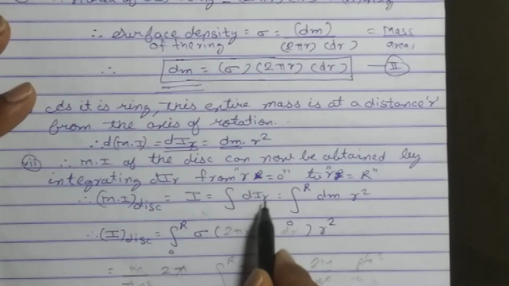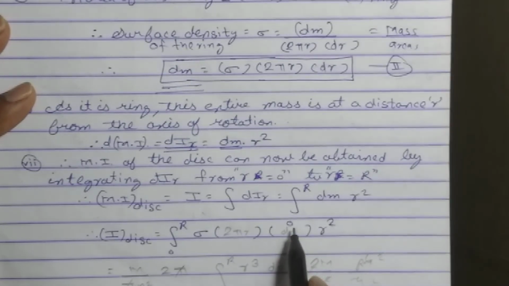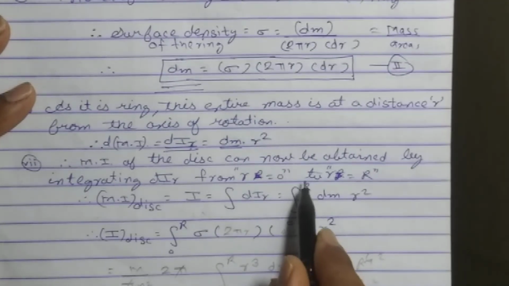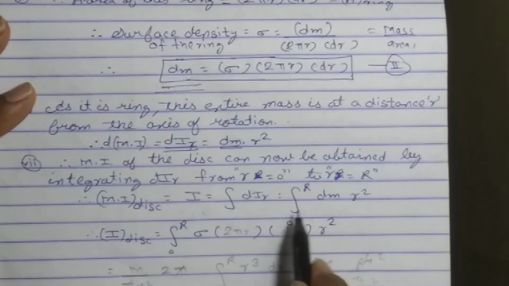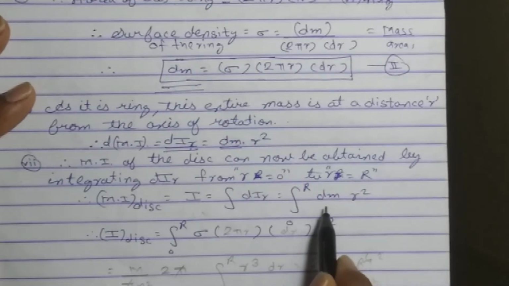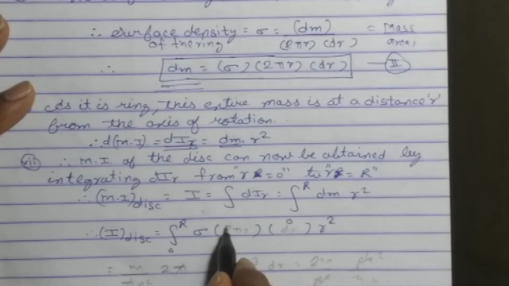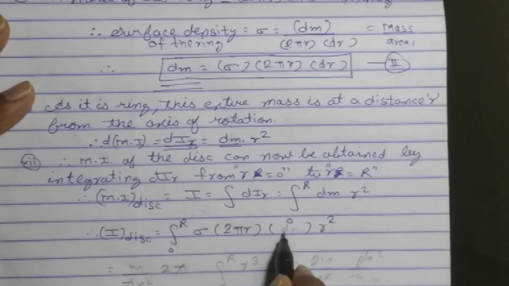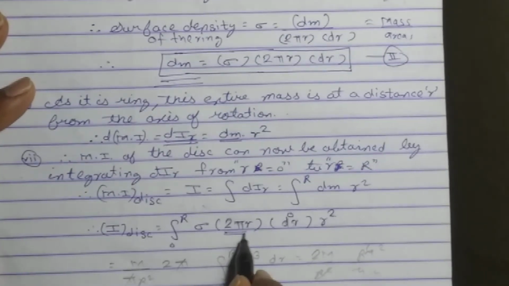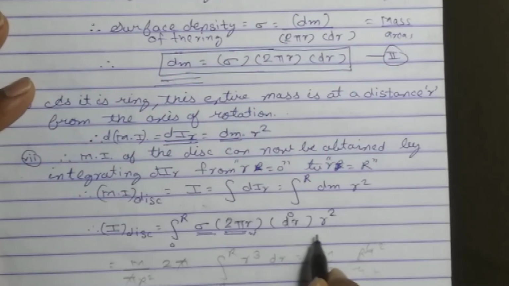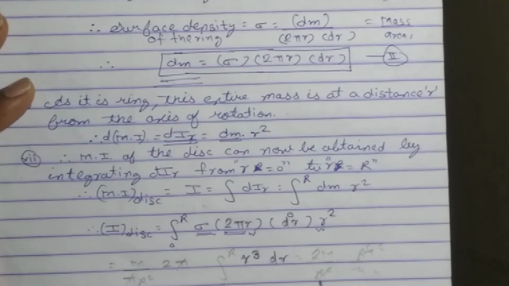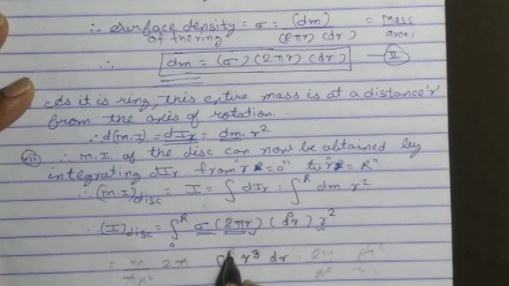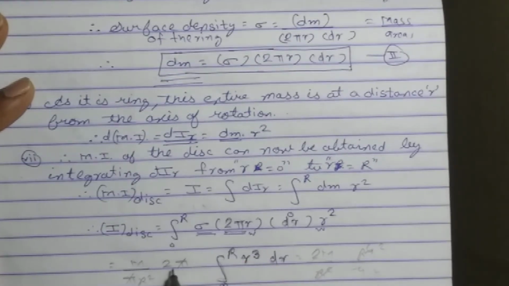And the distance of the ring varies, as I told you, from 0 to what? What is the maximum radius of the disk? R. So I am going to take the integration of this small moment of inertia, dm into r square. Students, let us put the value of dm here. What is the constant here? 2 pi sigma is constant, so I will take that term outside. And r into r square is r cube, integration from 0 to R. 2 pi I took outside.